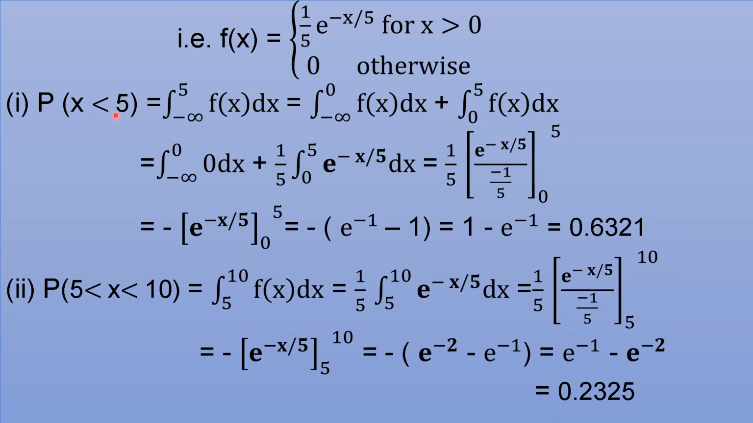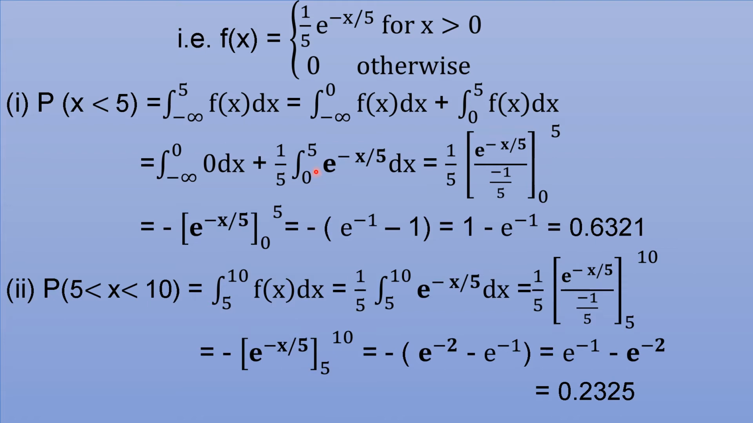Probability that x will be less than 5, duration of the call is below 5 minutes. Less than 5, so the upper limit will be 5. Integral from minus infinity to 5 f of x dx. F of x will be 1 by 5 into e power minus x by 5 for x positive. That means split this integral from minus infinity to 5 as minus infinity to 0 plus 0 to 5. From minus infinity to 0, f of x is 0. From 0 to 5, f of x is 1 by 5 into e power minus x by 5. First integral will be 0.